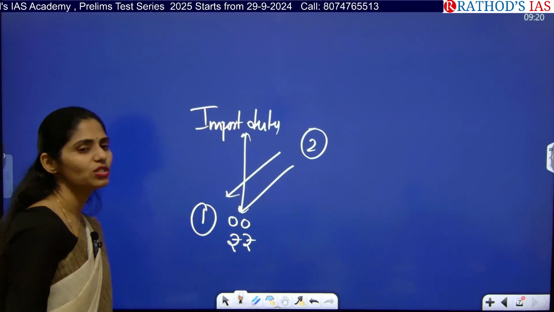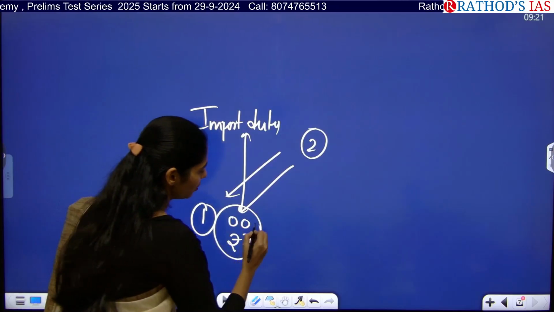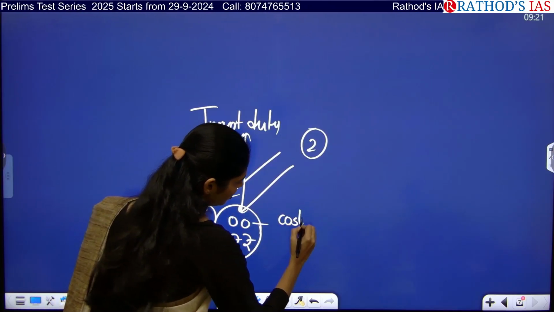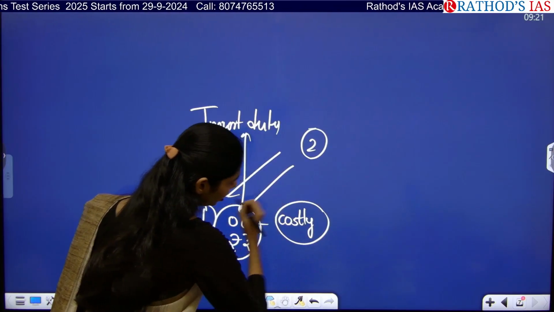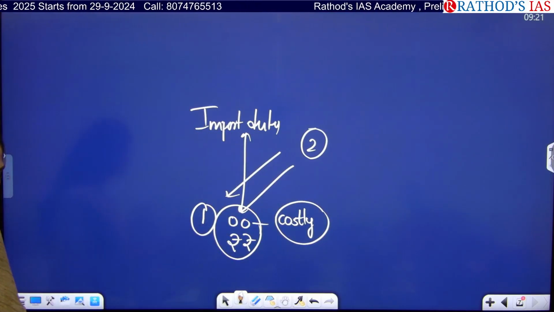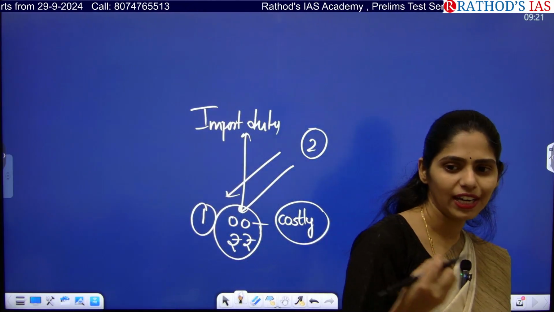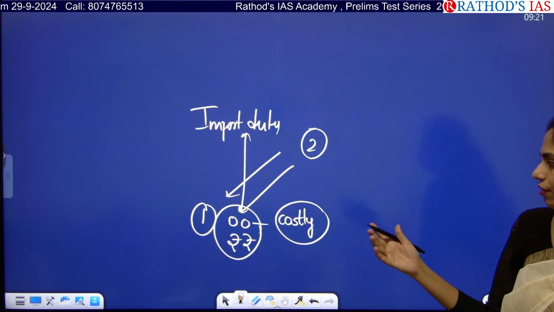So what happens whenever import duty increases? Imports become costly. The same goods are present in domestic markets, domestic goods and imported goods, and domestic goods are cheaper compared to imported goods.